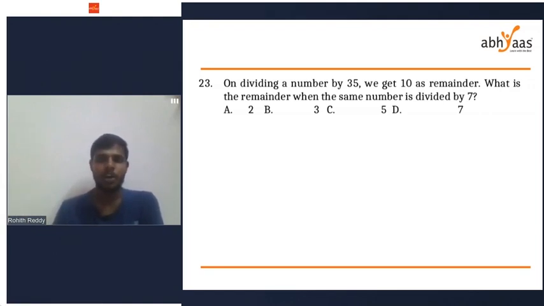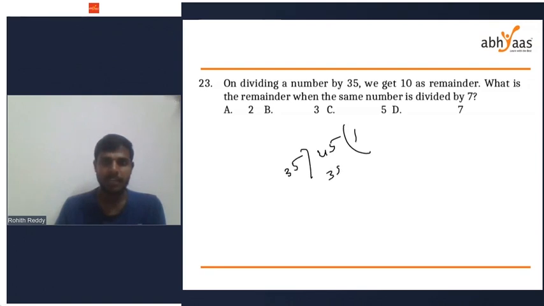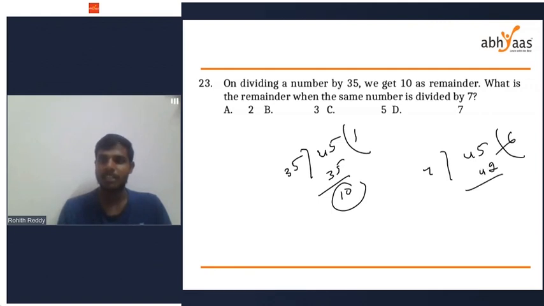So I would like to take question 45 because it is the least number. If you divide 45 by 35, I'm getting a remainder of 10. So my number, I'm assuming it as 45. When I'm dividing 45 by 35, my remainder is 10. But what is the remainder when the same number is divided by 7? If 45 is divided by 7, 7 sixes are 42, my remainder is 3. Sorry, I have taken 45.